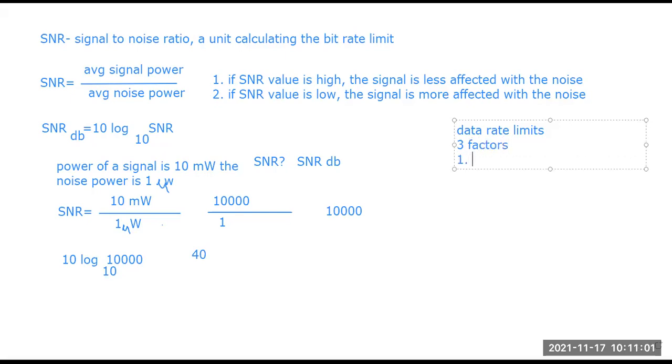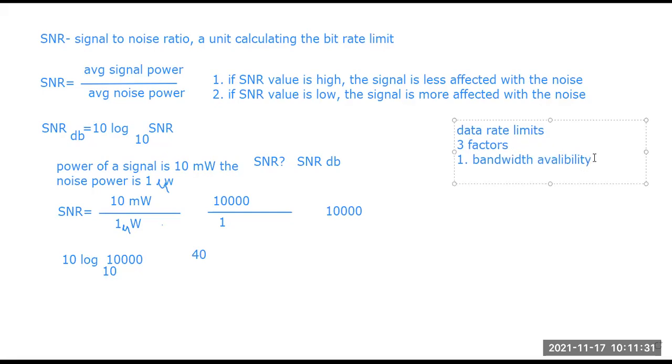The first factor is bandwidth. Bandwidth allocation or bandwidth availability; bandwidth availability is the better term we can talk about.